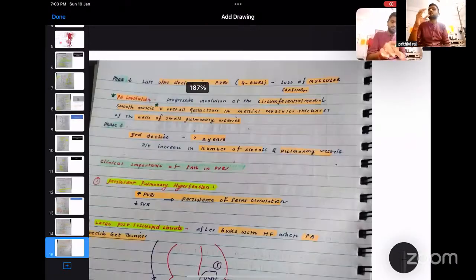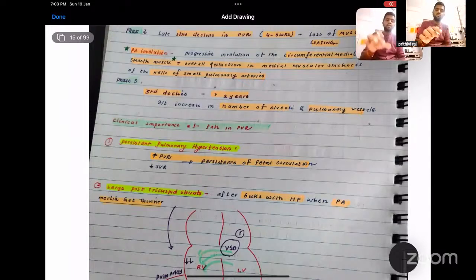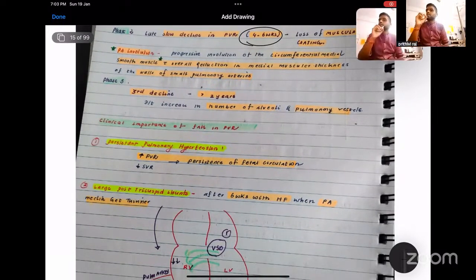In phase two, that's a late decrease. It occurs over at least 4 to 6 weeks. The late reduction of the PVR is mainly because of the remodeling of the pulmonary artery. When the remodeling of the pulmonary artery is occurring, it takes some time because, as I said, the tunica media is thickened in a fetus at term. Now it has to be remodeled so that the thickness of the tunica media is decreased. How it occurs is by a process called PA involution.